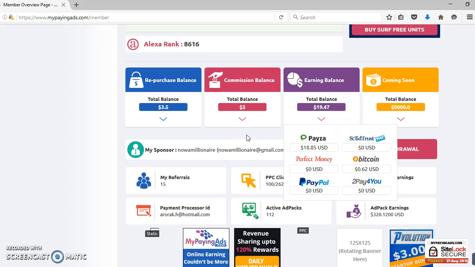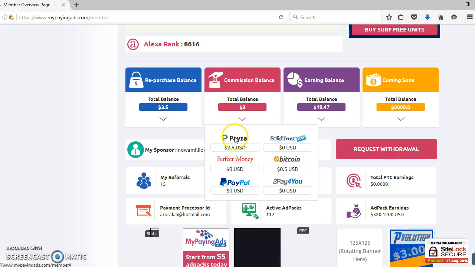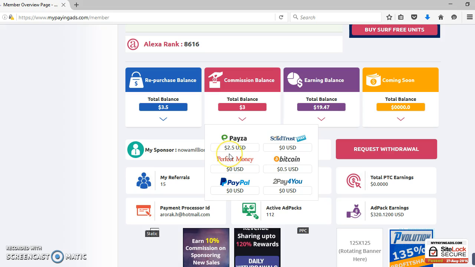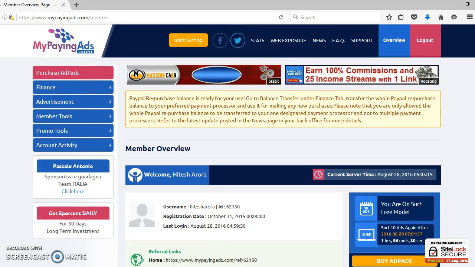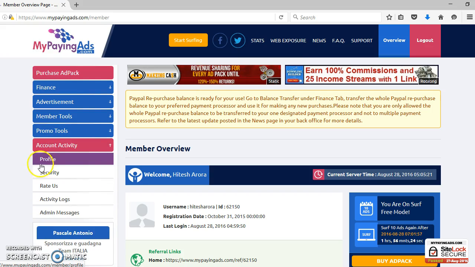Every day, throughout the day, I get paid, so this amount basically increases. Right now it's 2.50. If I log in after 1 hour, it'd be like $4, because everybody buys shares. Don't worry about repurchase value, it's not for you guys. Then there's purchase ad pack, start surfing, account activity, and profile, guys.